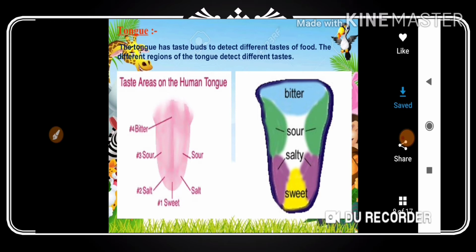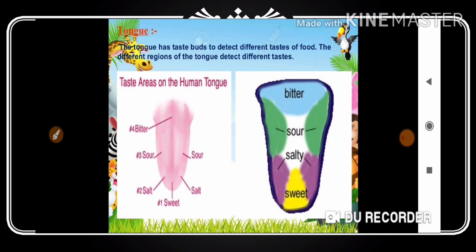What is the aim of this activity? The aim is to test the presence of different taste buds on different parts of the tongue. There are 4 kinds of buds, and we need to discuss today which areas of the tongue they are in.